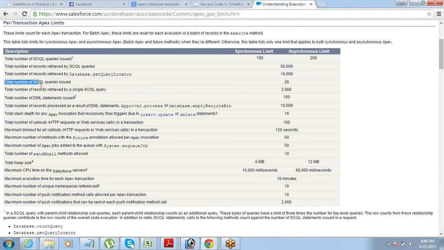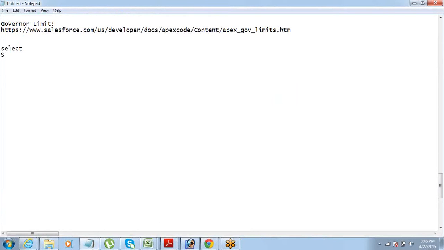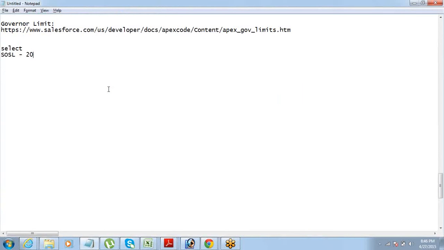The total number of SOSL queries issued is 20. SOSL is different, we talked about SOSL. SOSL queries can only be issued 20 in a transaction, because SOSL, we understand, performs a search on all the objects, right? So the limit for SOSL is lesser. And the total number of records retrieved by a single SOSL query is 2000. Got this? So these are the kinds of limits.